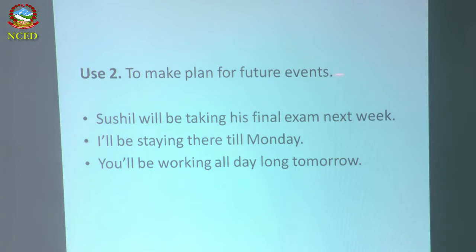To make a plan for future events. If you are going to make the plan for future events, then you have to use future continuous tense. Sushil will be taking his final exam next week. Means it is already set out and it is a future plan. And I will be staying there till Monday. Yeah, the plan is already set out, but the plan for future. Okay. You will be working all day long tomorrow. Means the action has not been done yet, but it will be continuing in the future, but it has already set out as the plan.